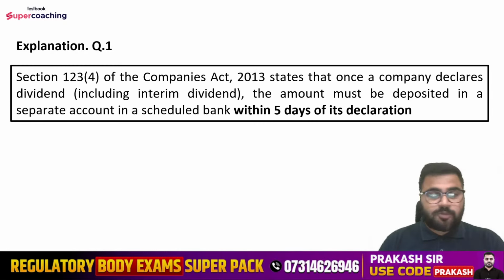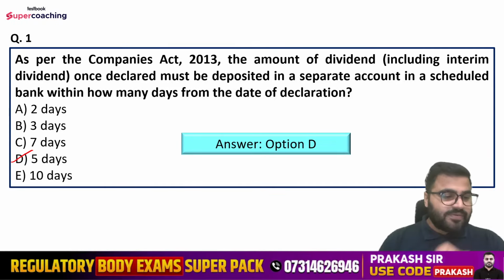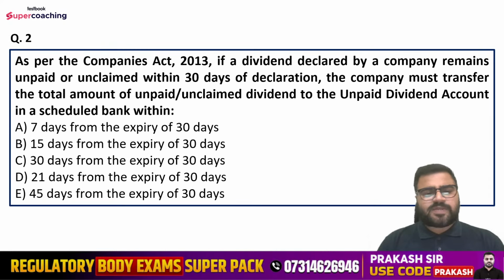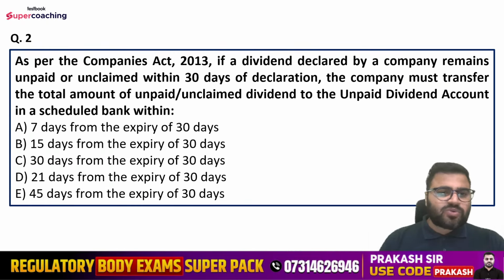Yes, Sandeep is saying option number D. Option number D is the right answer. Well attempted, Sandeep. Question number second is, as per the Companies Act 2013, if a dividend declared by a company remains unpaid or unclaimed within 30 days of declaration, the company must transfer the total amount of unpaid unclaimed dividend to the unpaid dividend account in a scheduled bank within how many days?